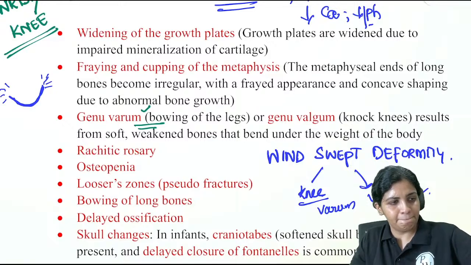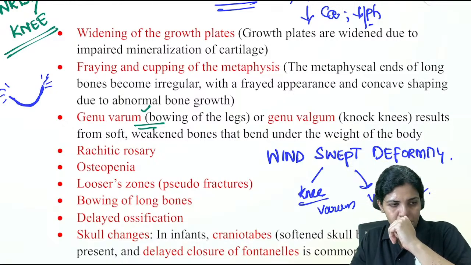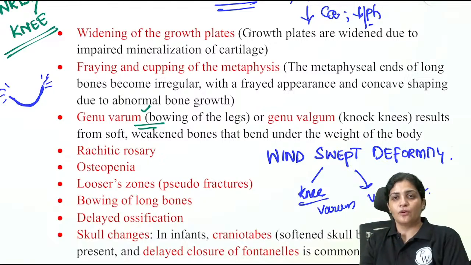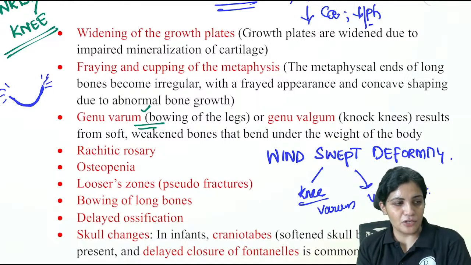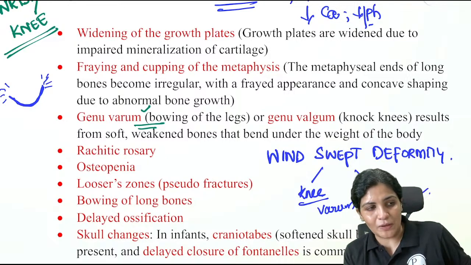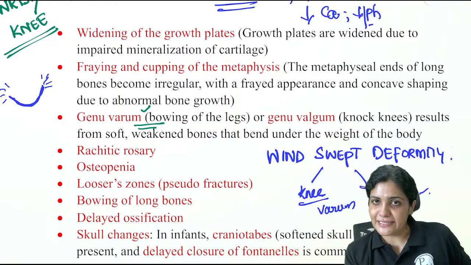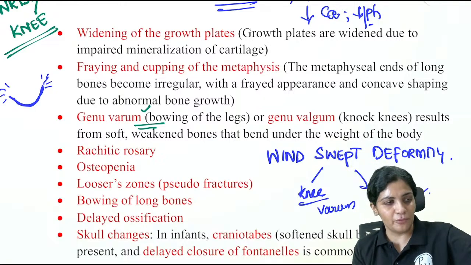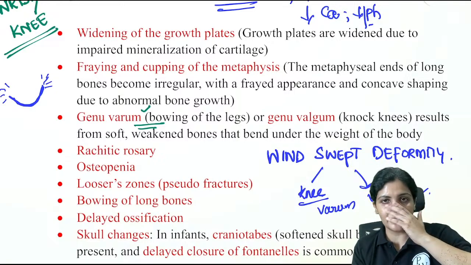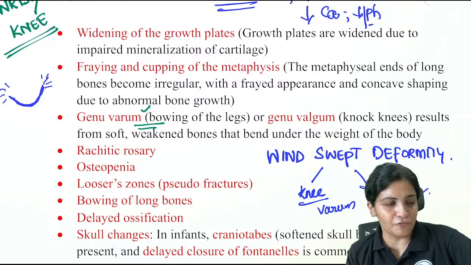So if in one knee you see varum, in the other knee you see valgum, this is called the windswept deformity, and usually it is seen in rickets. And then there is one more interesting condition where you see this windswept deformity.